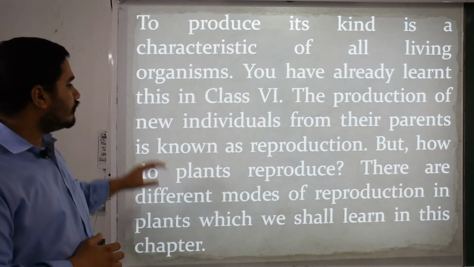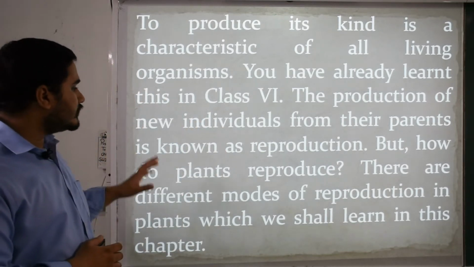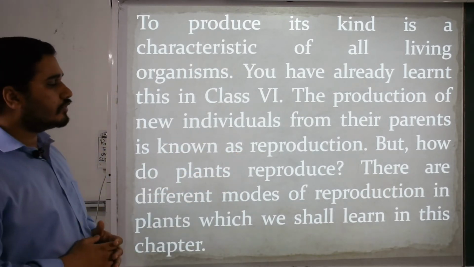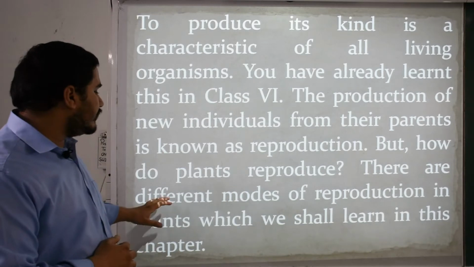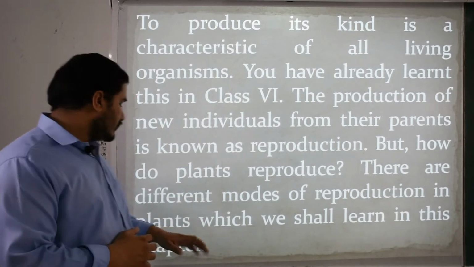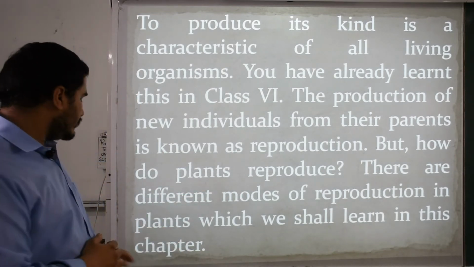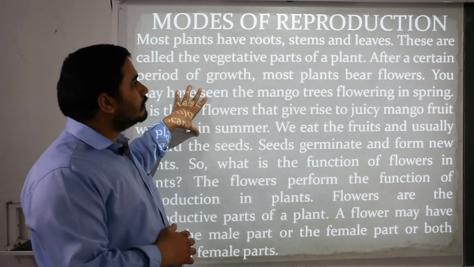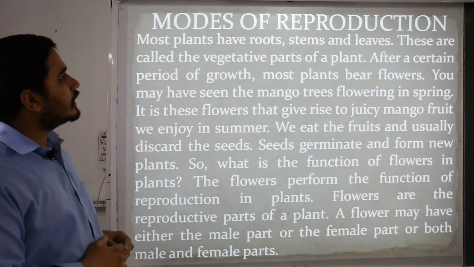The production of new individuals from their parents is known as reproduction. But how do plants reproduce? That question comes to your mind. There are different modes of reproduction in plants, which we shall learn in this chapter. Now we have two different kinds of modes, briefly, which we will take here under the topic modes of reproduction.